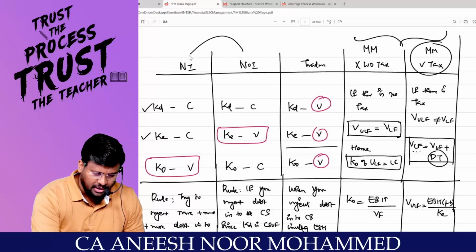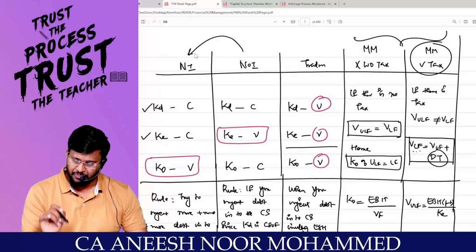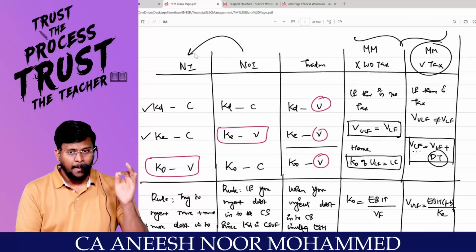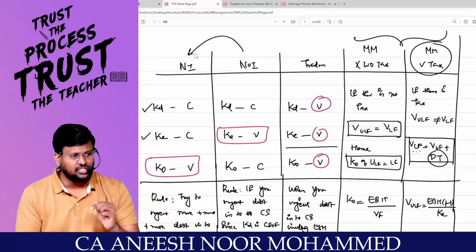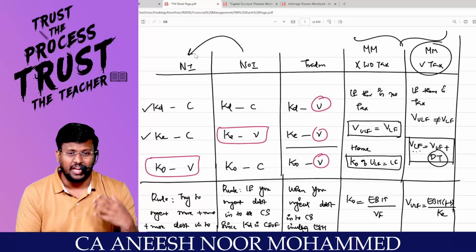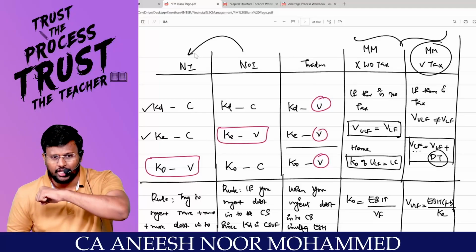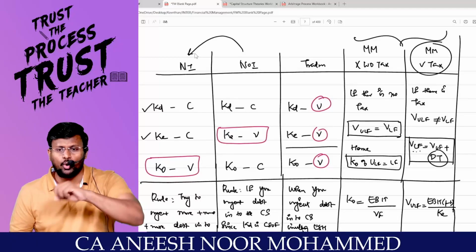But NOI has a criticism against NI, saying: how will this theory work? Because if you inject more debt into the capital structure, yes, debt is a cheaper source of finance. There is no doubt about it. But if you start injecting debt into the capital structure, automatically an unlevered firm will become a levered firm. Then the equity shareholders in a levered firm have a financial risk. So they will start fearing debt, and automatically whatever benefit you have enjoyed by the reduction in KO because of KD, KE pulls up KO and KO remains constant.